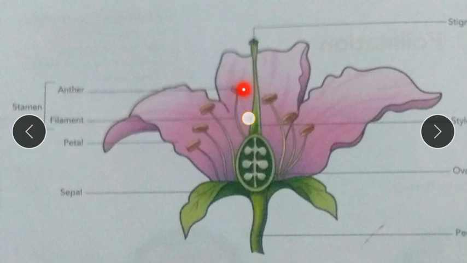The anther produces a fine powder. When you touch this anther, you will get some powdery sticky thing in your hand. It is the fine powder-like substance called pollen grains. They contain the male reproductive cells for reproduction. This pollen grain only has the male reproductive cell which can give birth to a new flower. Understood? That's why the stamen, anther and filament, are called the male reproductive part of the flower. That is said to be androecium.